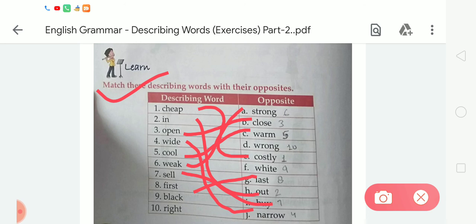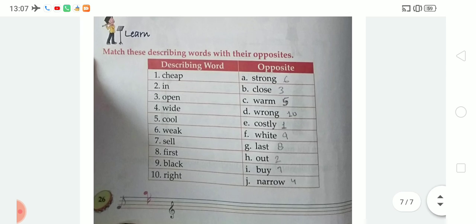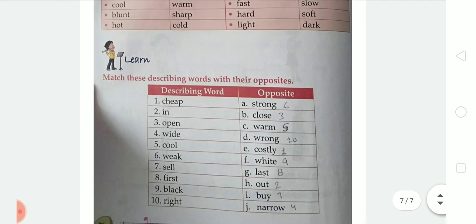Now the next is number 9, black. So student, tell me what is the opposite of black. The opposite of black is white. So we have to match with F. Now the next is right. Student, tell me what is the opposite of right. The opposite of right is wrong. So we have to match with D. So like this we have to complete the matching work of describing words to their opposites. Okay student, like this you also complete this exercise.